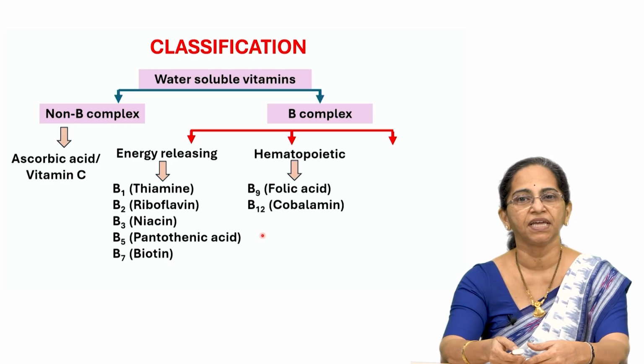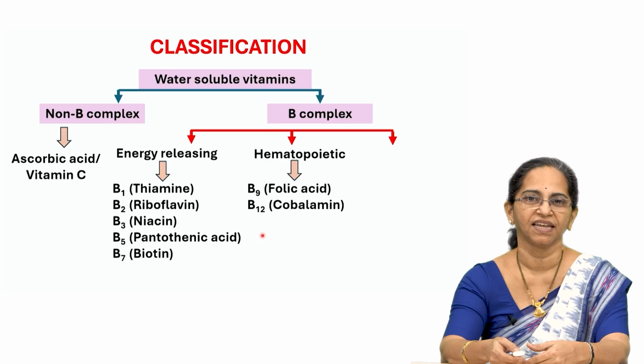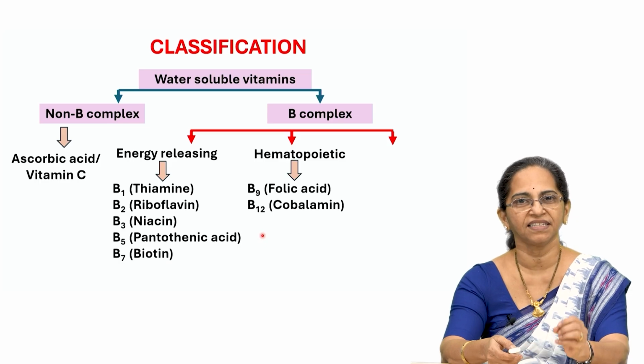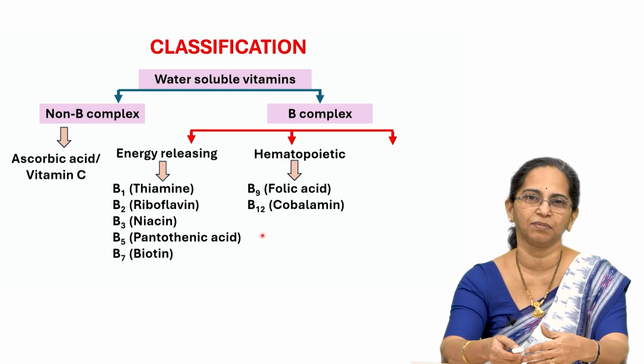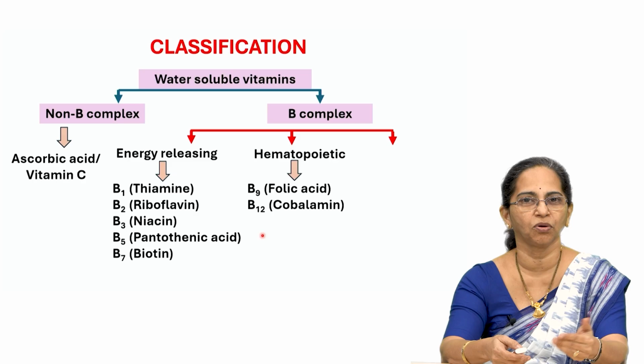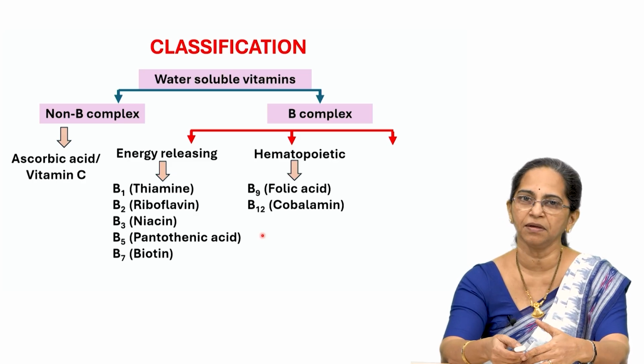Then you have the hematopoietic vitamins. These are the vitamins which are needed for erythropoiesis or hemopoiesis. That means you will need them for RBC formation or hemoglobin formation, and if these vitamins are deficient, then definitely you will have anemia problems.